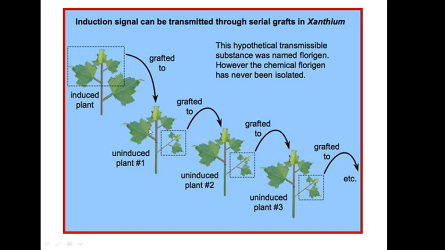So this proves that there must be a chemical messenger, a kind of hormone or chemical, which is transmitted from the first to the second plant in the process of grafting. From the second plant, the third uninduced one will also start producing flowers. Then if the third one is grafted with the fourth one, the same thing will happen. So this proves that definitely a chemical messenger is produced, but whether it is florigen, anthesin or gibberellin itself, it is not yet confirmed.